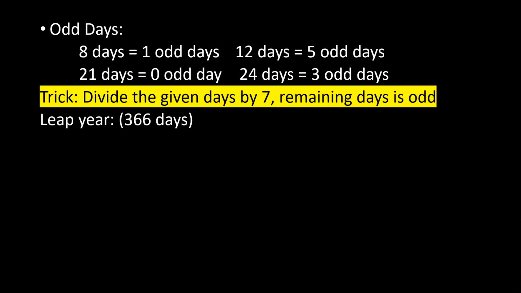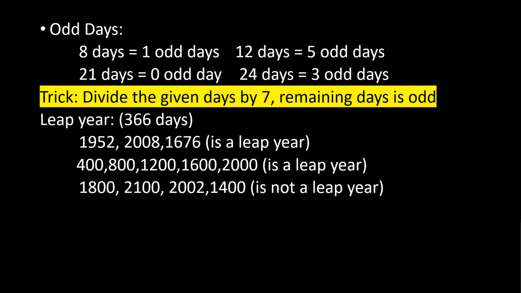Next is the leap year. Every year that is divisible by 4 and is not a century is a leap year, and every fourth century is a leap year. Here are some examples. The years 1952, 2008, 1676, all these are leap years because they are fully divisible by 4. And the 4th century, 8th century, 12th century, all these are leap years because every 4th century is a leap year. The remaining years are not leap years.